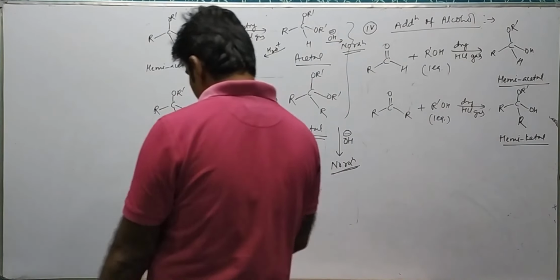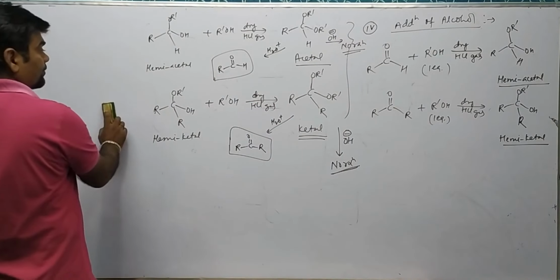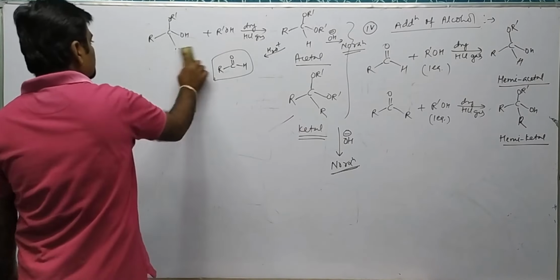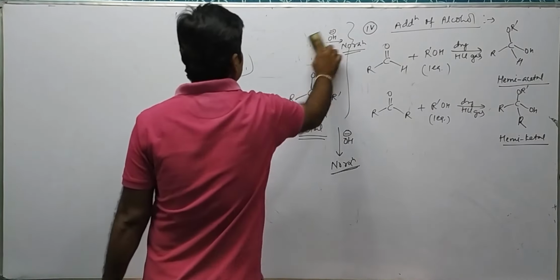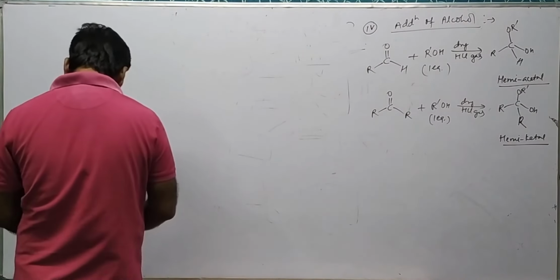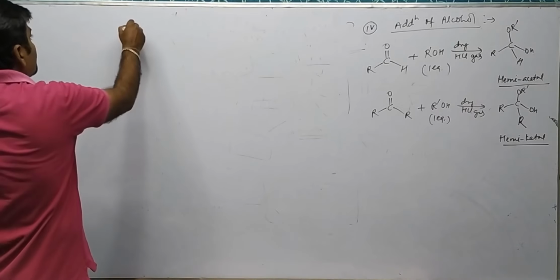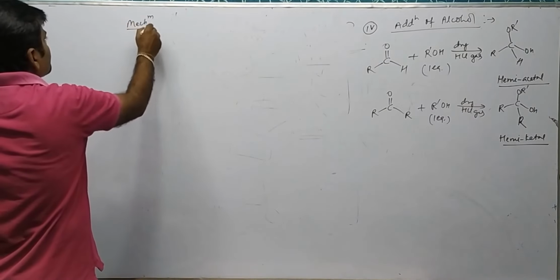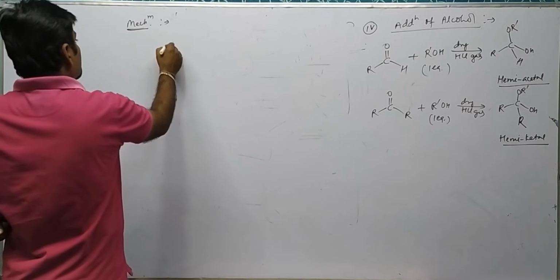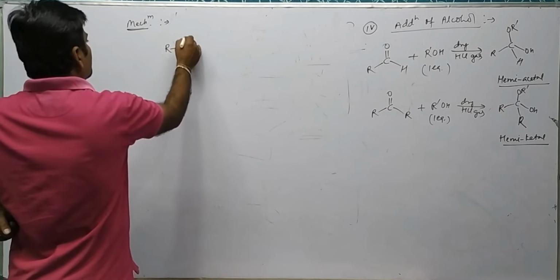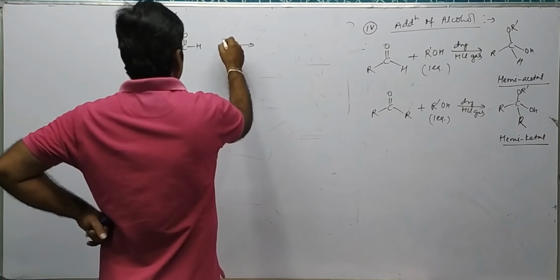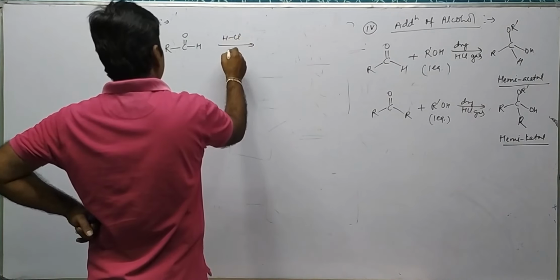Now, we will do the mechanism first. Mechanism of the reaction. Suppose we have taken R C double bond O H. We have taken dry HCl gas.